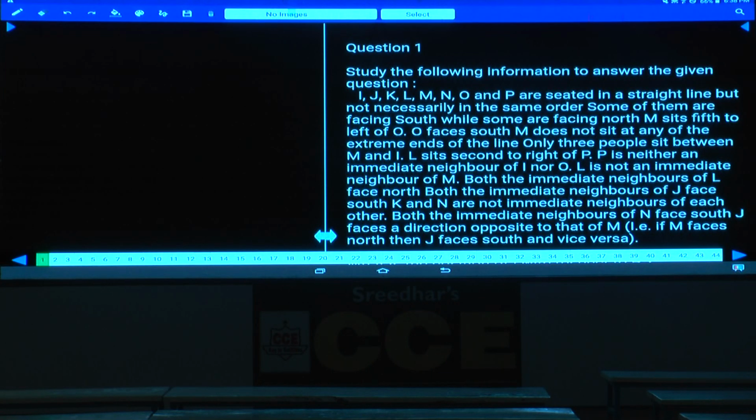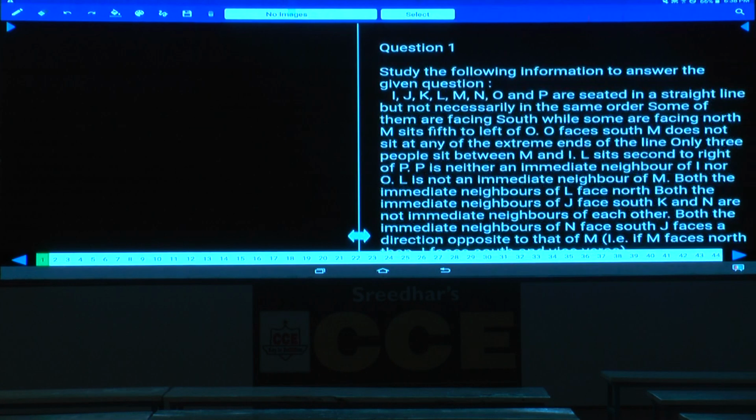Now paper number 36, question numbers 1 to 5. These 5 questions are based on seating arrangement. How many people are there? 8 people. 1, 2, 3, 4, 5, 6, 7, 8.